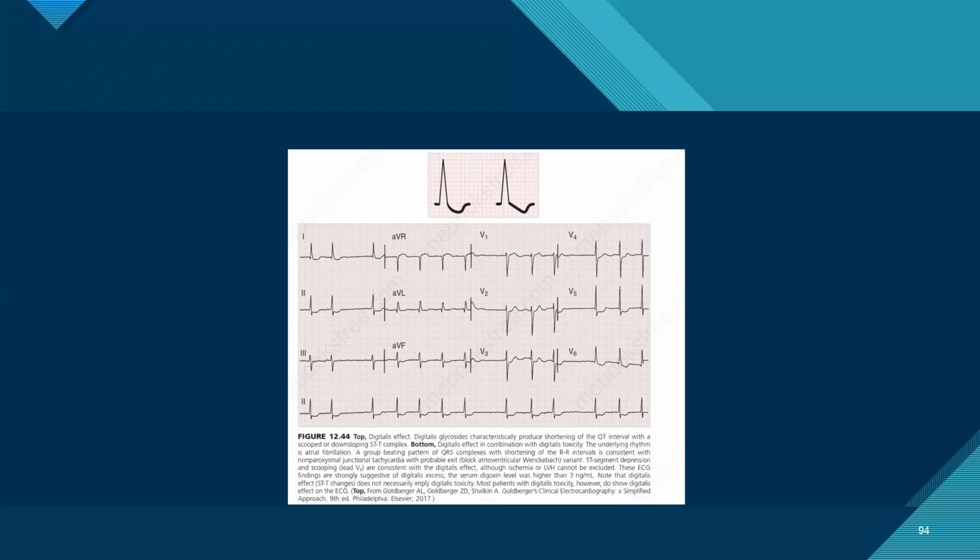So it is basically the toxicity, though it can cause anything. What is important is that you should be able to determine when the toxicity has started manifesting. So what will be the earliest feature which will tell you that it has got digoxin toxicity? Deep ST depression with the inverse check mark, the inverse tick, that is effect. That is digoxin effect, not toxicity. When will you pick up earliest that it has started having digoxin toxicity?